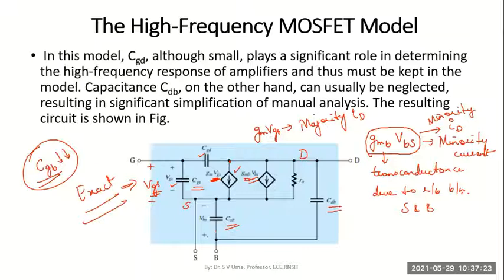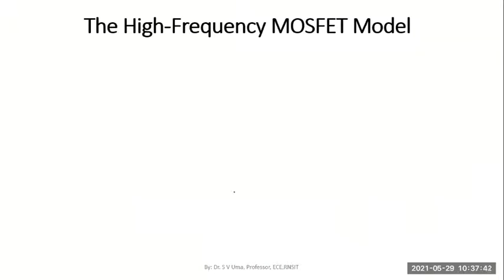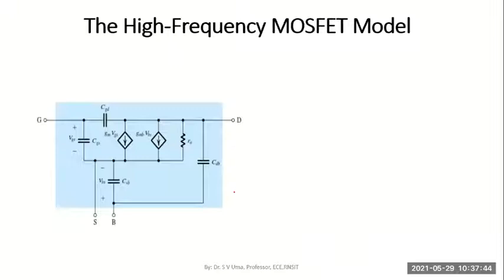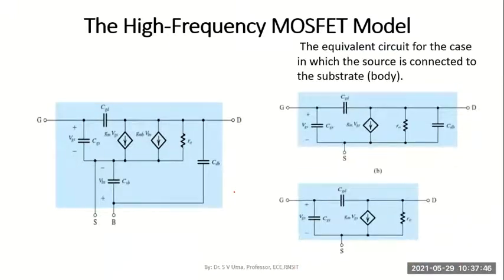Though there are 4 terminals, we simply short the source to the body and consider both together as one. So when you don't supply any voltage between the body and the source, naturally many things here will become zero. We'll try to see which are those things which can be eliminated when the source gets shorted to the substrate. See here, this is the original model on the left hand side.